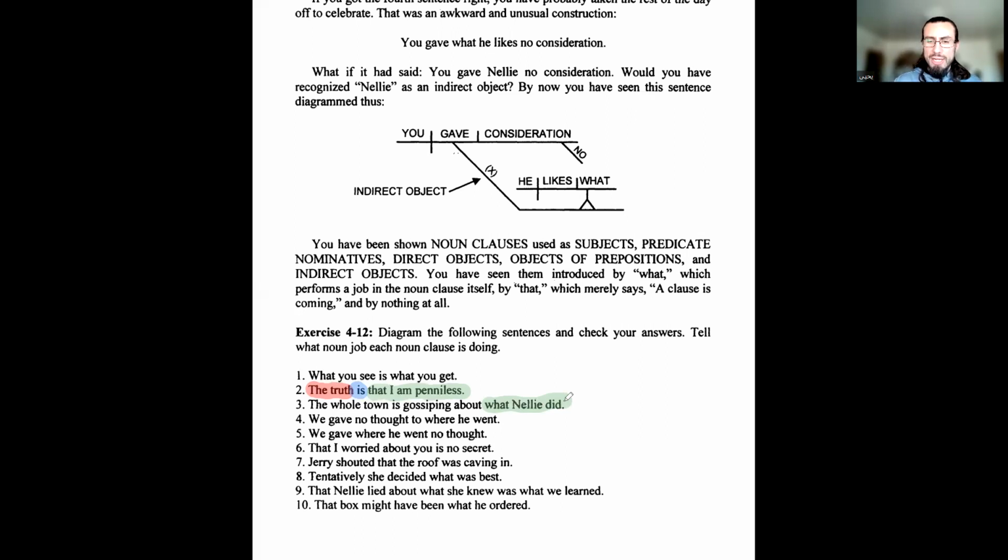We gave no thought to where he went. Again, where's our noun clause? We is our subject. Gave is a verb. What did they give? Thought. They gave no thought, but the object is still thought. So the direct object is thought. Then we have to, a preposition. What comes after to? Where he went. He is a subject. Went is the verb. Where can be modifying. So where he went, that's our object of the preposition to. Okay, and so on and so forth.